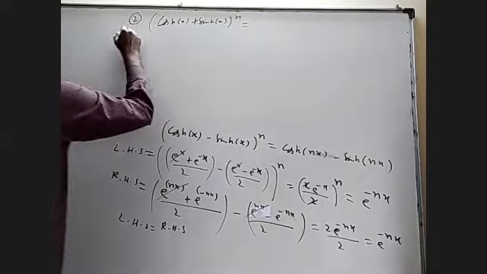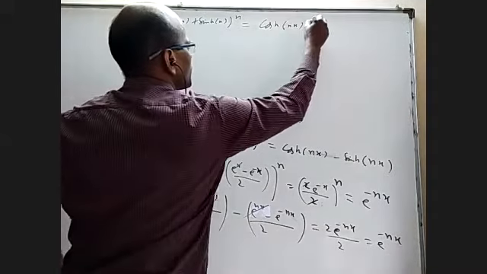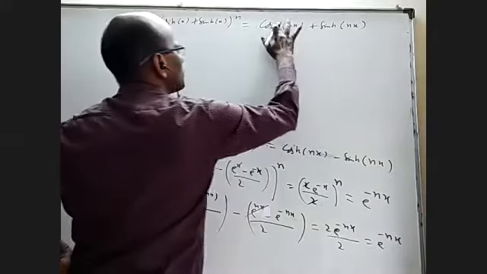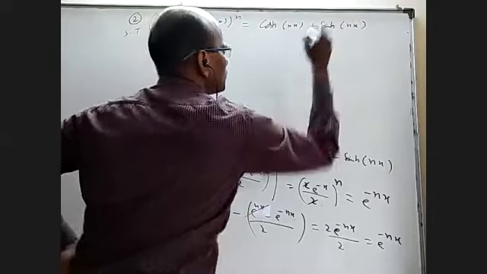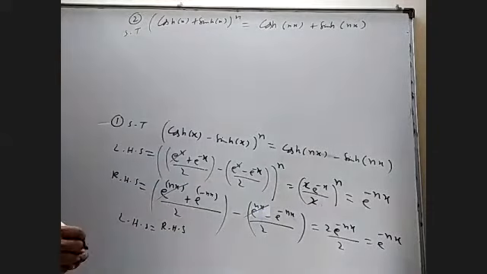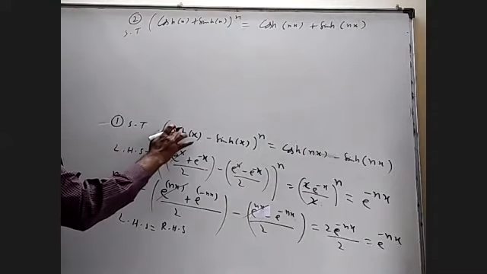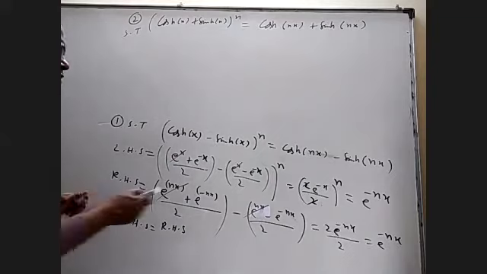You have to show that cosh of nx plus sinh of nx. You don't have to give any gap between sin and h also. They can be written together.